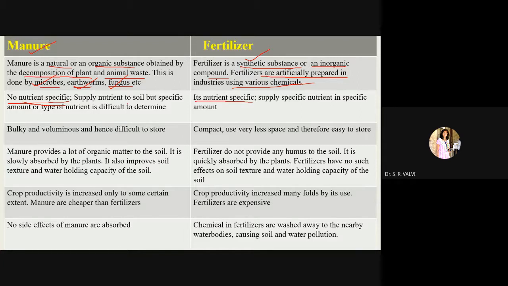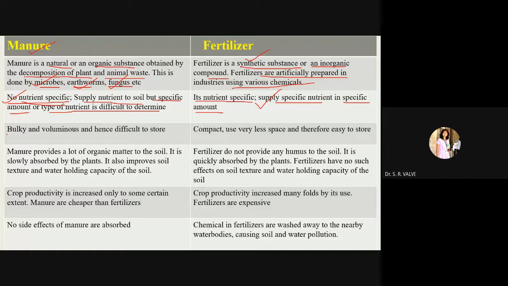In the case of manure, it supplies nutrients to the soil, but the specific amount or type of nutrient is difficult to determine. As in the first sentence, manures are not nutrient specific, so it is very difficult for us to determine which nutrient is being added through manure, right? In the case of chemical fertilizer, they are nutrient specific and we are able to add a specific amount also, right? So this is the benefit of fertilizer, and it is not there in the case of manure.